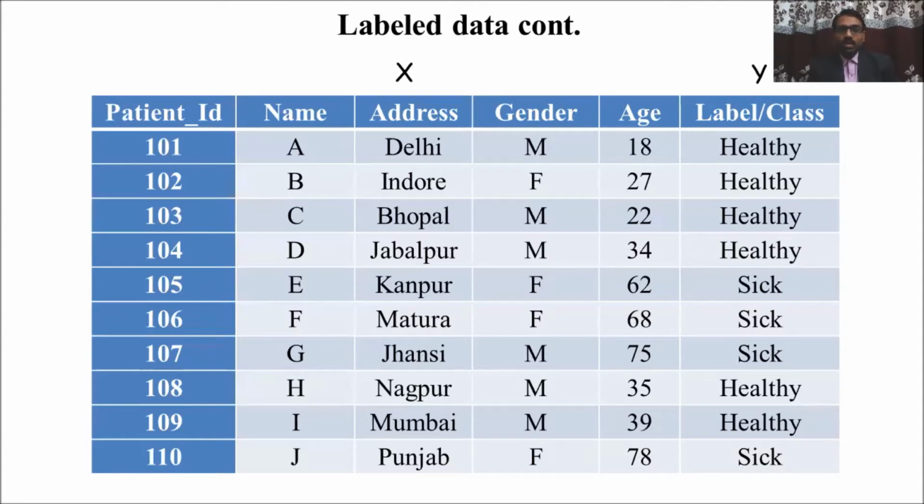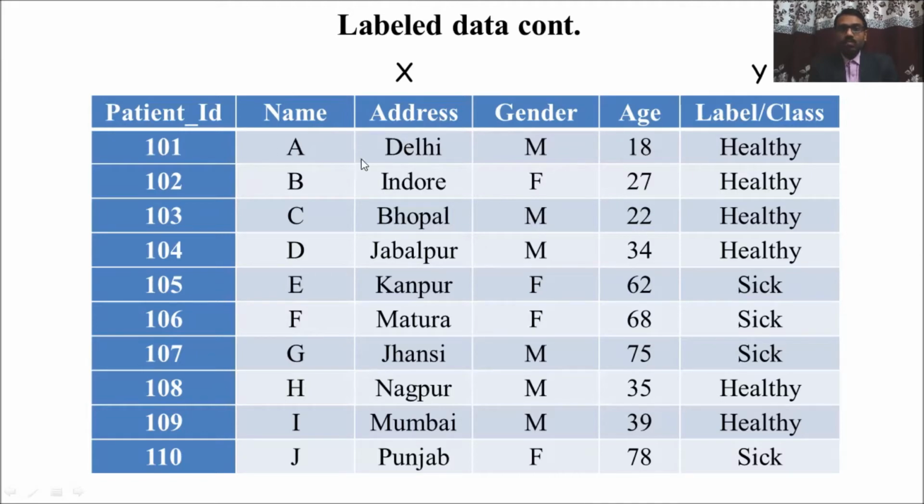This is the patient data, and these are the records of the patients. Each row is called a tuple, observation, or record of the patient. Here the data is divided into x and y parts. x is the record, and the label, class or output is y. Based on the labeled data, we can easily find out whether the patient is healthy or sick.